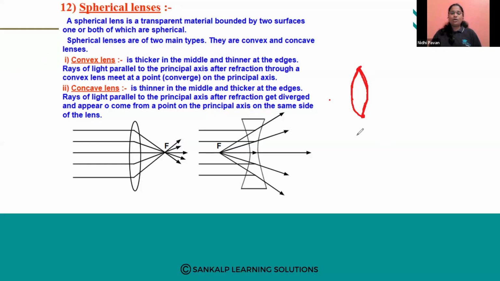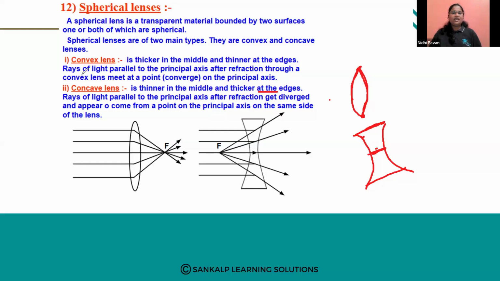Same way, the concave lens is made up of two concave surfaces, which are thicker at the edges and narrower at the middle. So here, it is thinner in the middle and thicker at the edges.